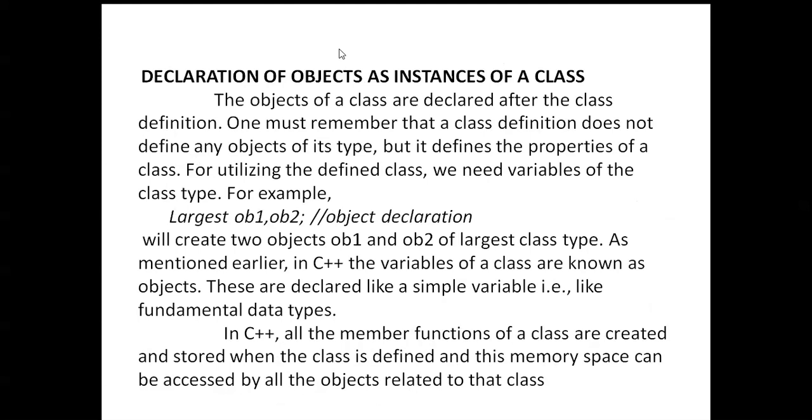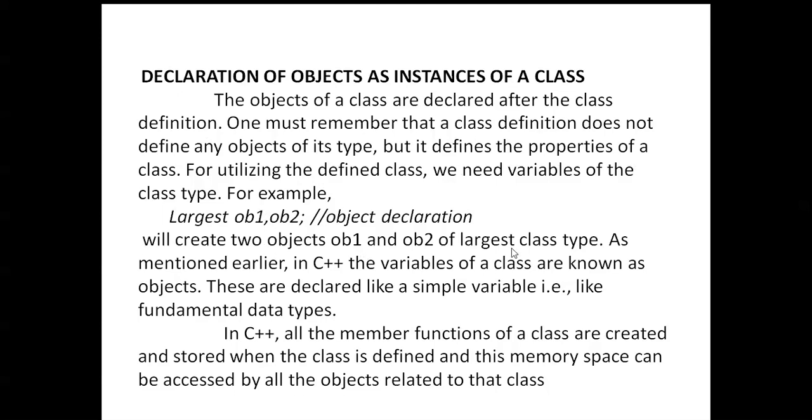Next, here you can see the declaration of objects, or instances, of a class. The objects of a class are declared after the class definition. One must remember that a class definition does not define any object of its type, but it defines the properties of the class. For utilizing the class definition, we need variables of the class type, such as object one and object two.